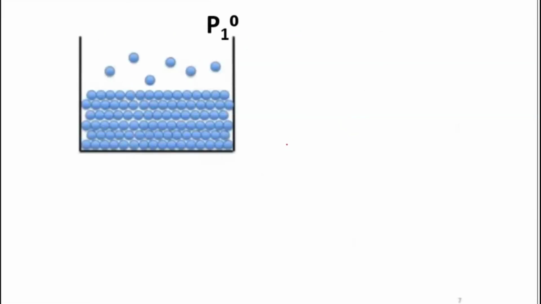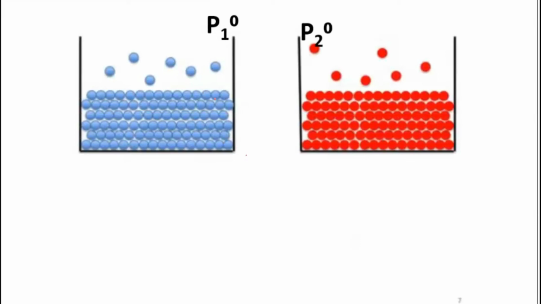I'll go for the next one now. Next we are calculating the total pressure. This I have told only about one component. If you have one component in its pure state, the pressure exerted by it comes out as P1 naught. And when you have the second liquid, the pressure exerted only by that liquid will be P2 naught, when they are in their pure state.